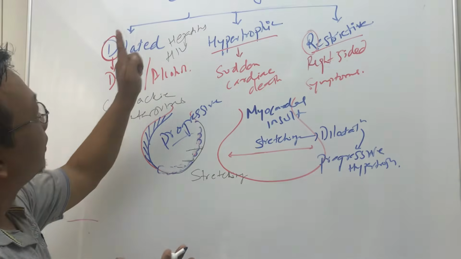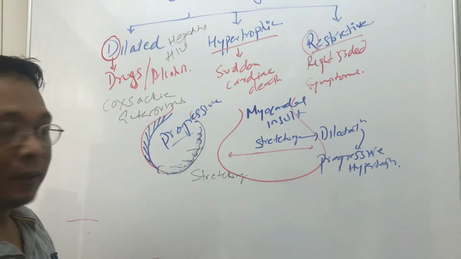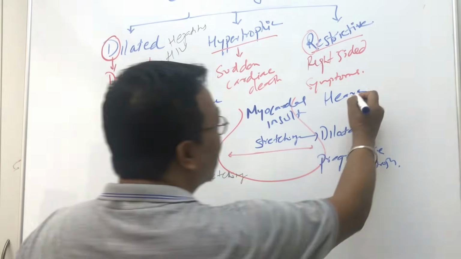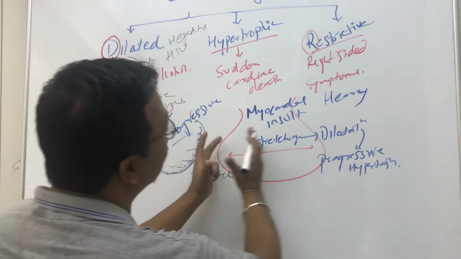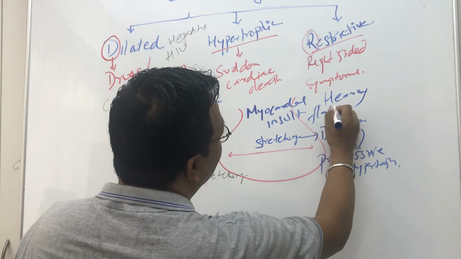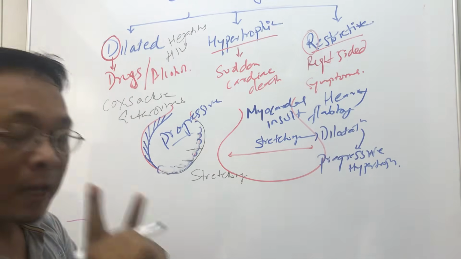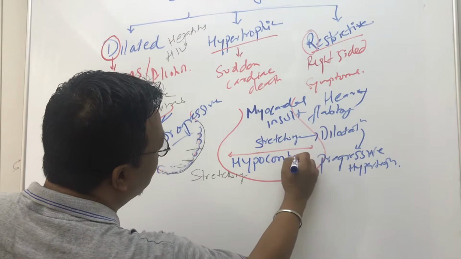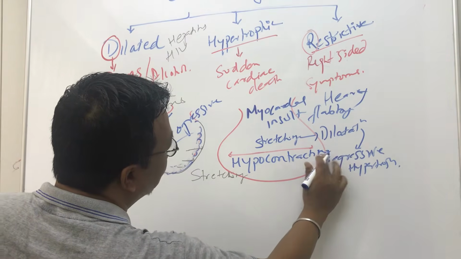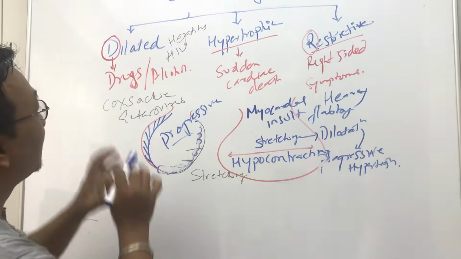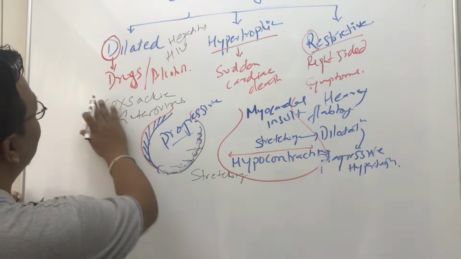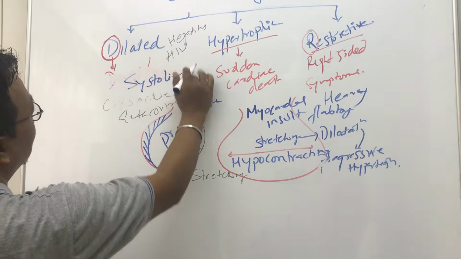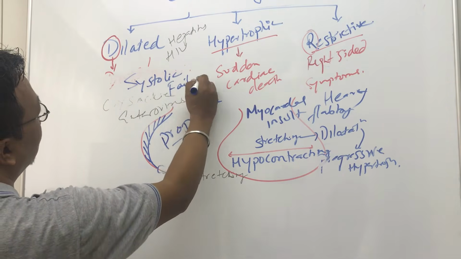And remember, in dilated cardiomyopathy, the heart becomes very heavy, at least 2 to 3 times the normal size. It is stretched, so it's flabby, and it is hypocontracting, which means basically it is a systolic failure.